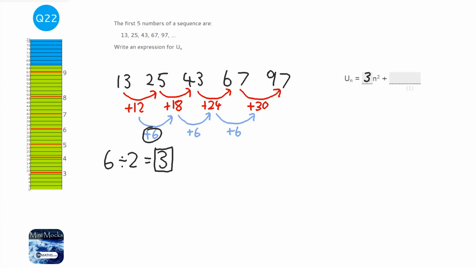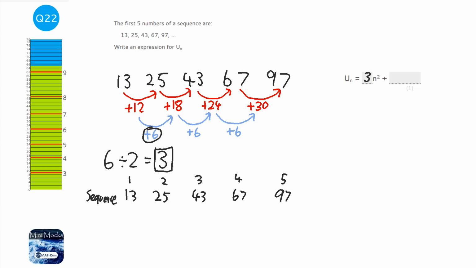So let's number the terms. So we've got the first term, second term, third term, fourth term, and fifth term. And so we've got our sequence, which is, I'm just going to copy this out again, 13, 25, 43, 67, and 97.